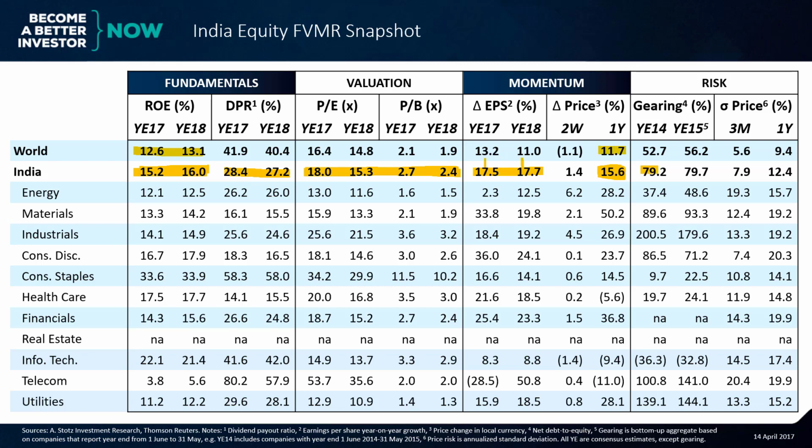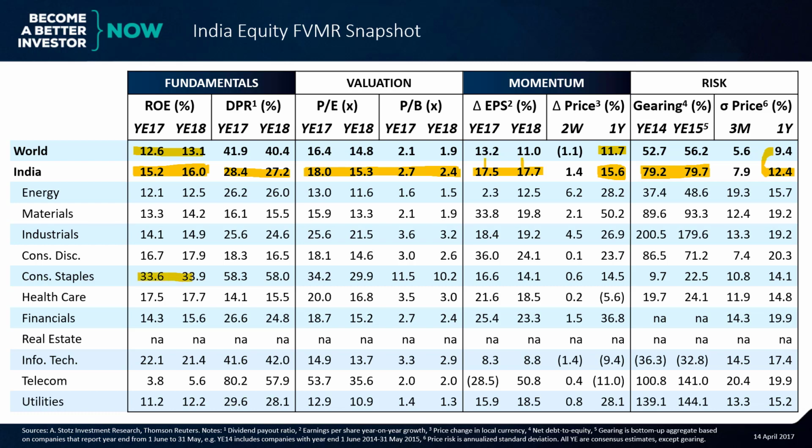And the companies have a little bit more gearing than the rest of the world. But that kind of makes sense, right? Because you can borrow as much as you can when you are highly profitable. Also, we can see that ROE of 15% is probably also high because the amount of gearing is a little bit high. We could look at ROA to try to see what the difference is there. The volatility of the Indian market is about 12 versus the global at about 9. It's not a perfect comparison because global has every company in the world, but we can use it to look across the country.